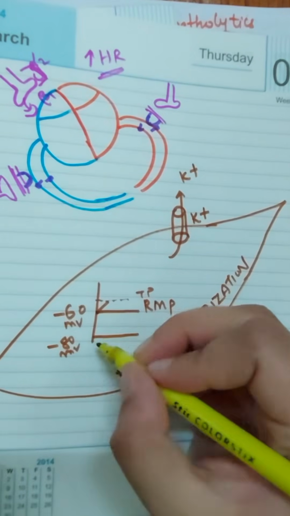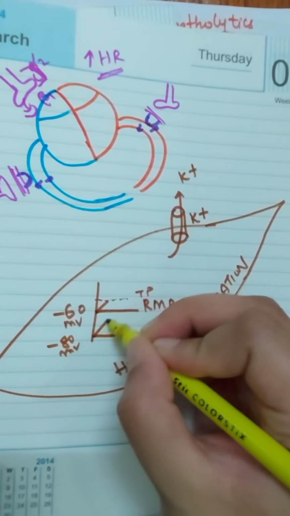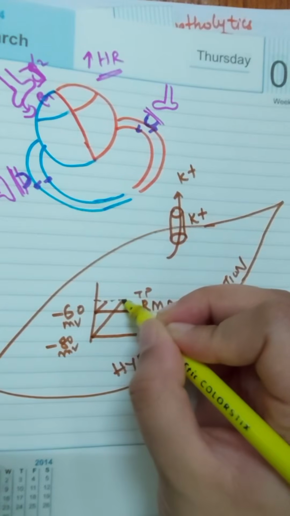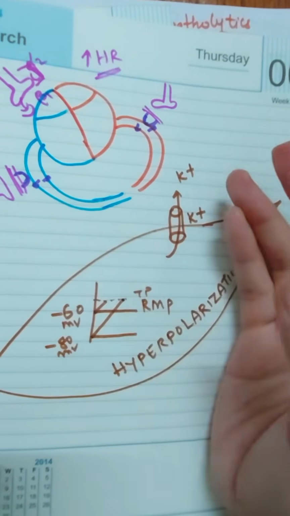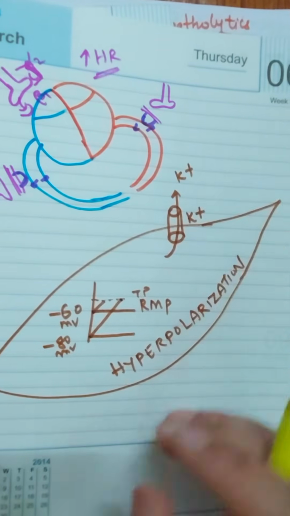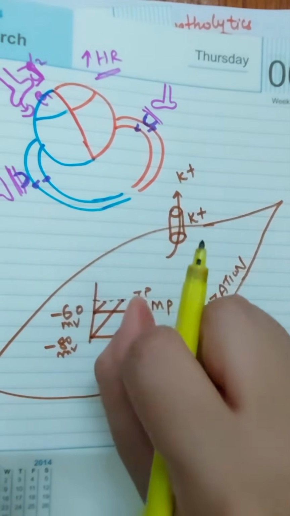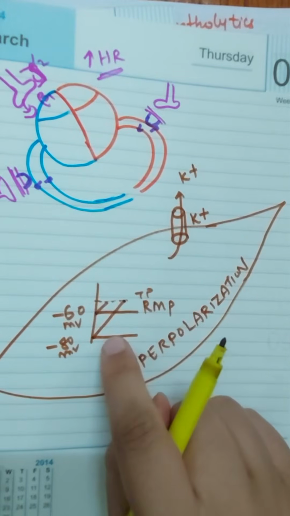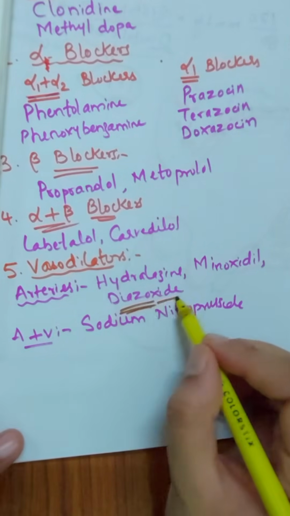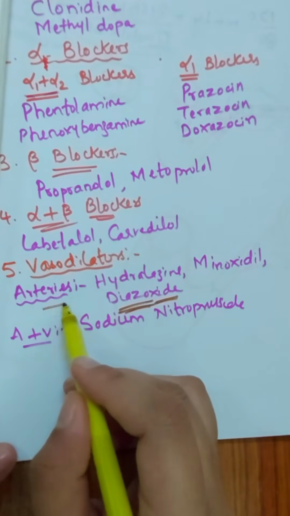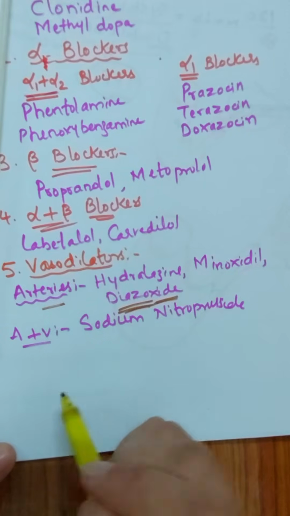After getting activated, it should make a much longer journey to reach the threshold potential, and only after reaching the threshold potential does depolarization occur, followed by repolarization. It means arterioles will get constricted, but now these arteries require more stimulus to produce constriction. So this is the mechanism of action of diazoxide. It mainly produces arteriolar vasodilation by producing hyperpolarization.